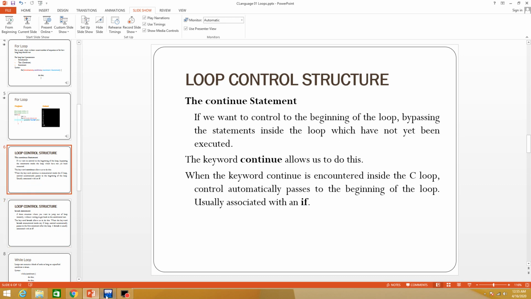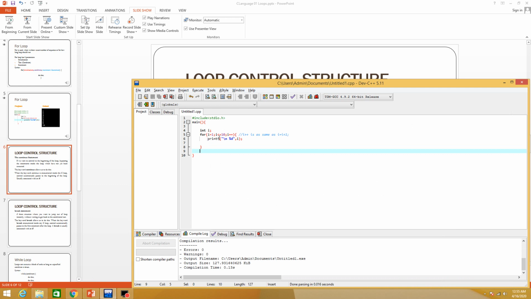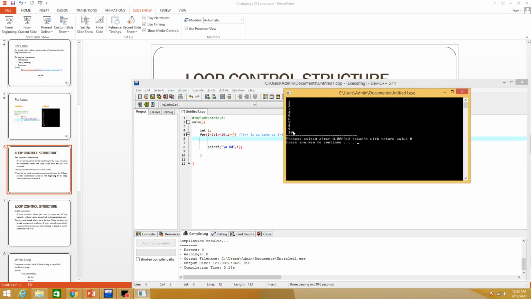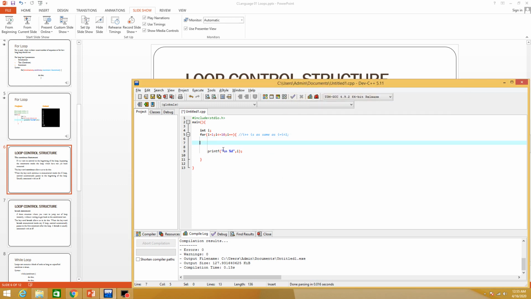Okay, let's do the practical, then you can understand it. This is a for loop. If I want to print a sequence from 1 to 10, and I don't want to print the number 9, then what should I do? I will place an if statement. If i is equal to 9, then it should skip that one iteration. Continue.